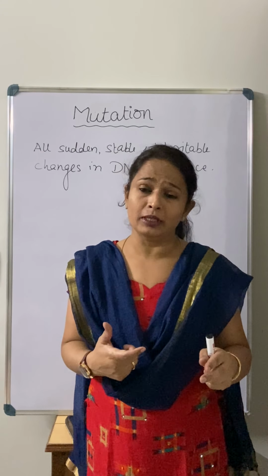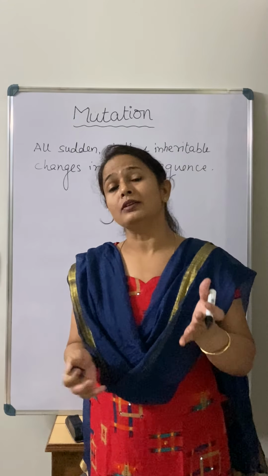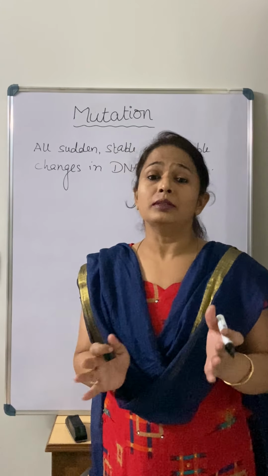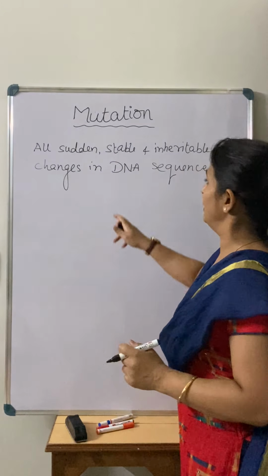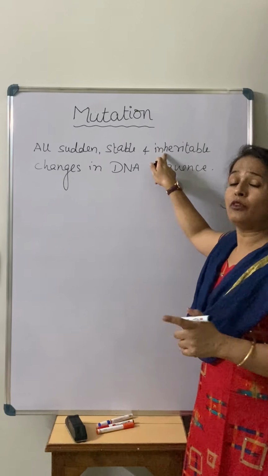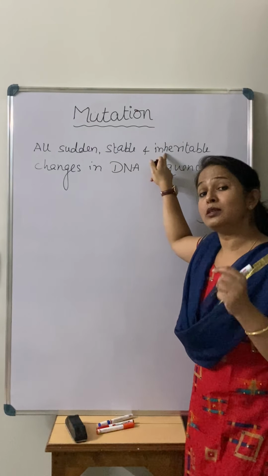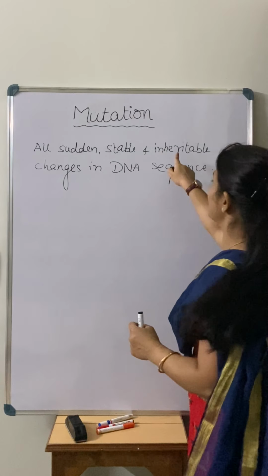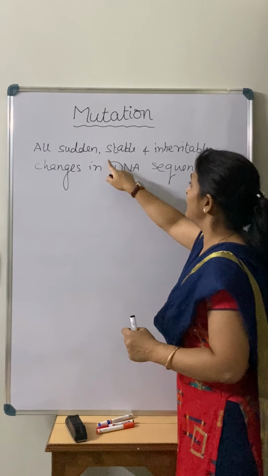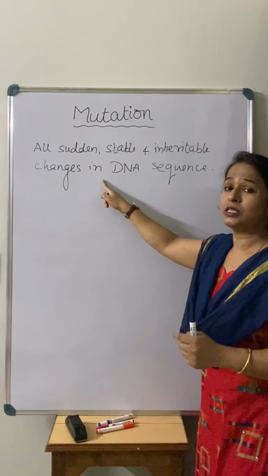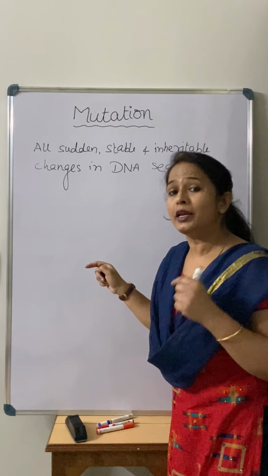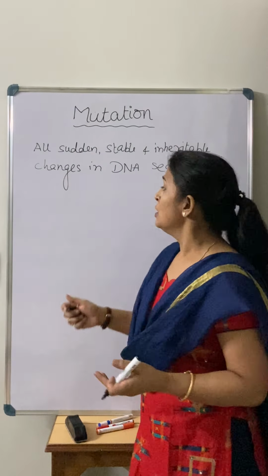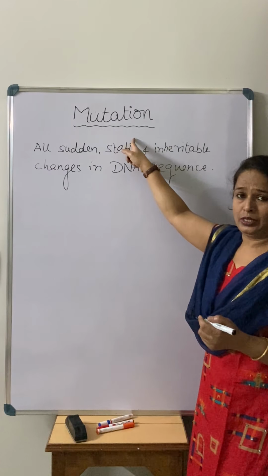Due to that stable change, that character comes to my offspring. When the changes take place in my genome, that genome is coming to my next generation. So that is inheritable. So sudden stable inheritable changes in my DNA, my chromosomes, or you can say my genes, we call a mutation, right?